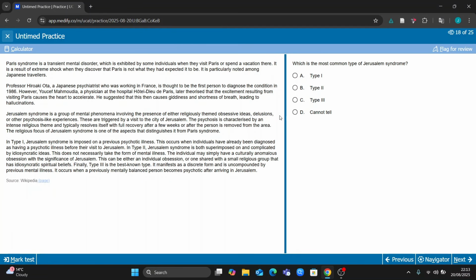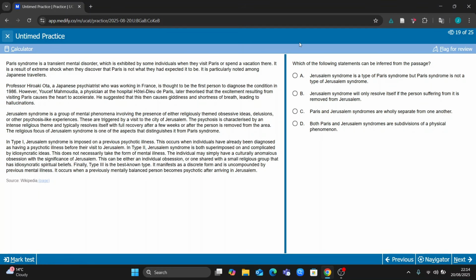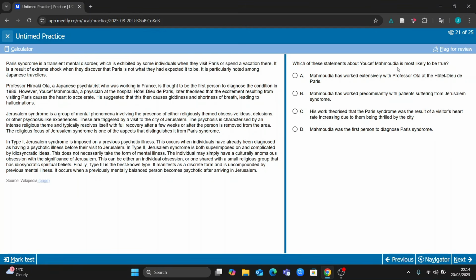Okay, what's the most common type of Jerusalem syndrome? Once again, this is a specific idea you can look at. Type 1, most common type. Okay, fine, whatever. This one definitely skip because, like I said, you can get this info by hopefully looking at... Oh, so here, Yusef Mahmoudia. You can specifically look at this guy and hopefully answer those questions. So read these statements and then look at Yusef Mahmoudia, whatever he is.